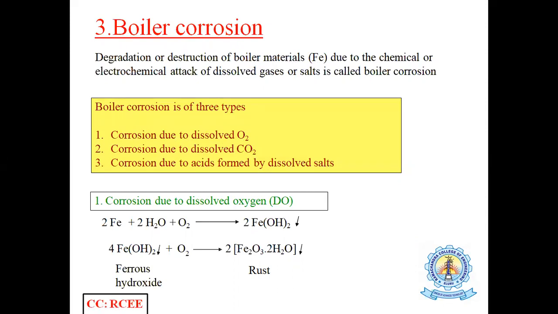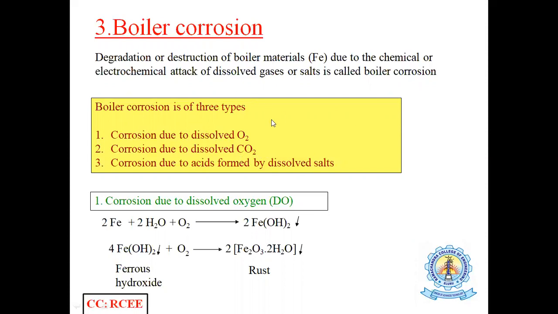Suppose the water has high dissolved oxygen, that also causes boiler corrosion. If the water has dissolved carbon dioxide, that also causes boiler corrosion. And acids and dissolved salts also cause boiler corrosion.